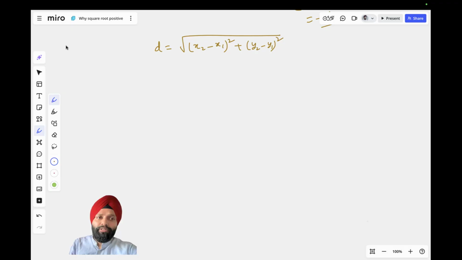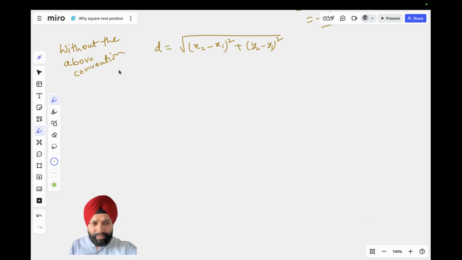Now let's talk about a world where we don't have the above convention. So what does that mean? In this world, we don't have that convention that even root is always positive. So even root can be negative also.